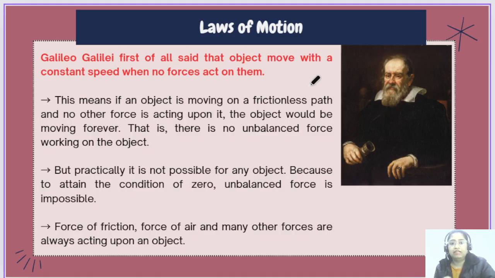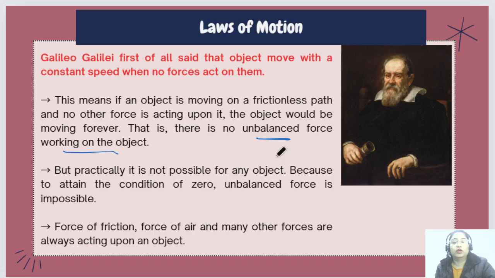So basically, if there is no friction, no gravitational force, no other force, the object is going to move forever with the same speed or same velocity. Okay, that is, no unbalanced force is working on that object. So this was said by Galileo.